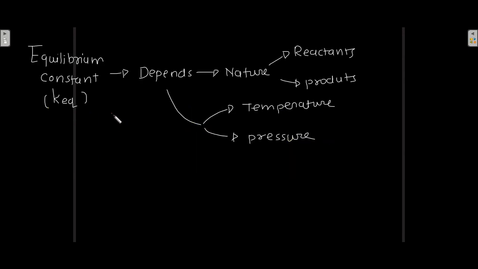Now the equilibrium constant K_eq depends upon the nature of reactants and products, and also depends on the temperature and pressure. Okay, so the nature of reactants and products, then temperature, then pressure, all this defines your equilibrium constant.